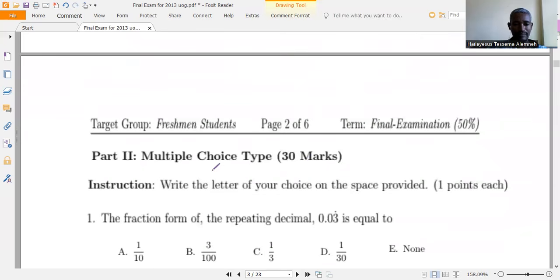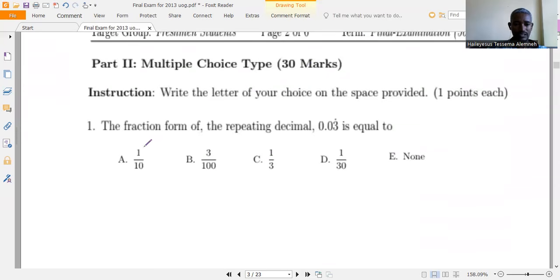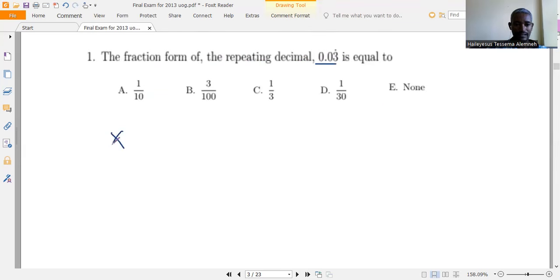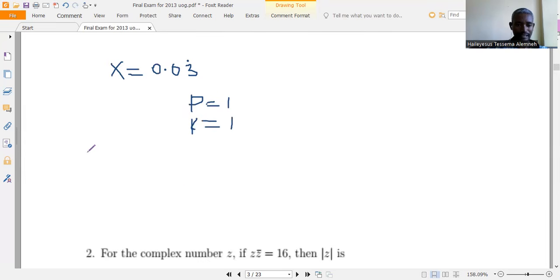The next one is a multiple choice. The first question: the fraction form of the repeating decimal 0.003 repeating is equal to, so x is given as 0.003 repeating. So ስንት ሪፒት የሚያደርግ አለ? አንድ አለ። ሪፒት የሚያደርግ ስንት አለን? አንድ አለን። p is 1። ሪፒት የሚያደርግ ደግሞ አንድ አለን። ዜሮ አለችን። So using the formula we can find the representation.